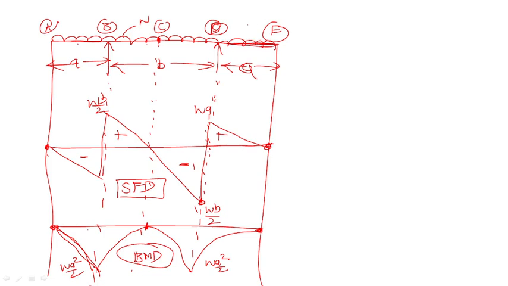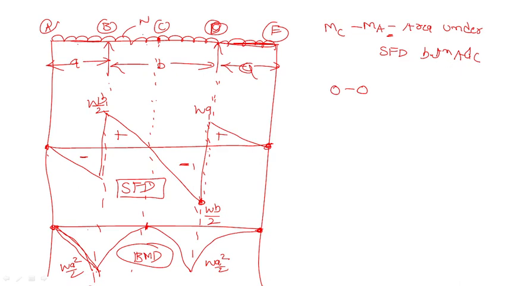Now MC minus MA is equal to the area under SFD between A and C, right? That is 0 minus 0. Where is A?